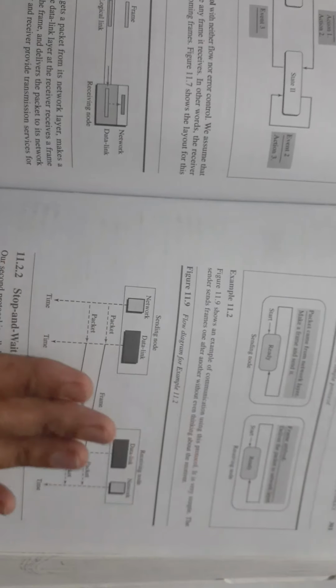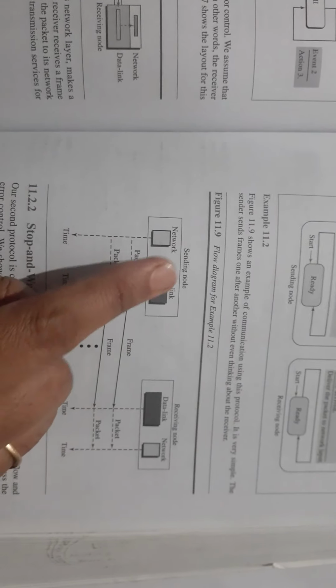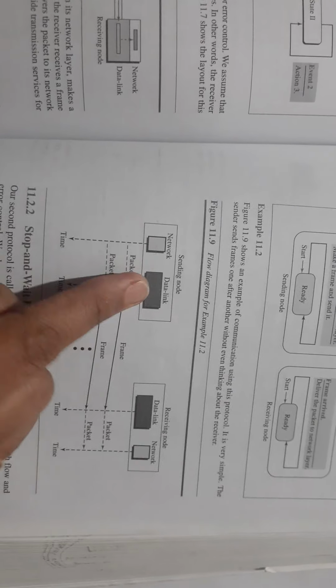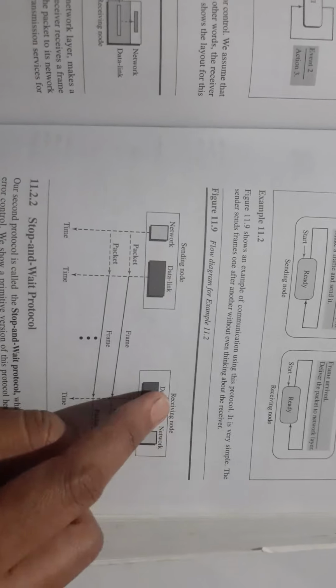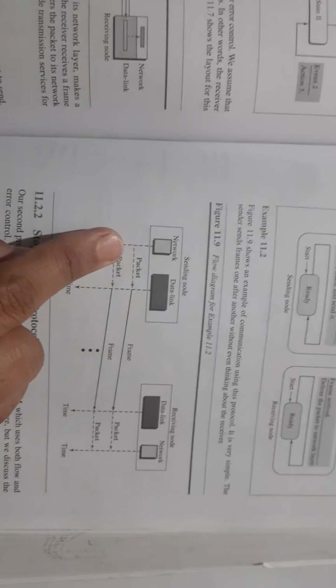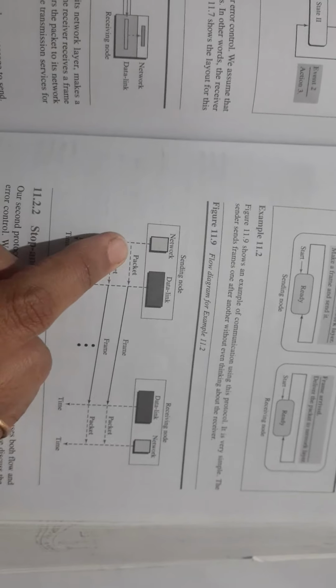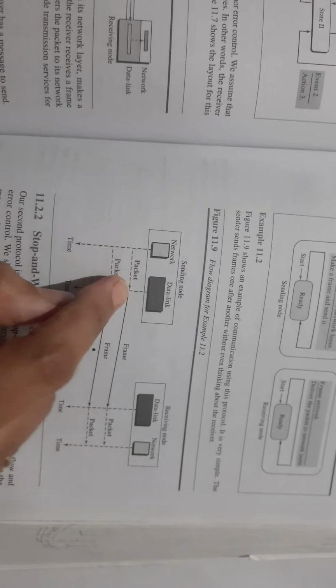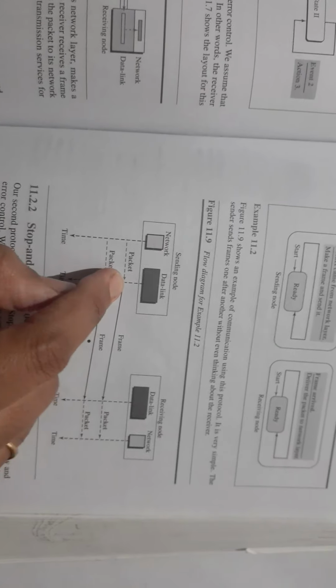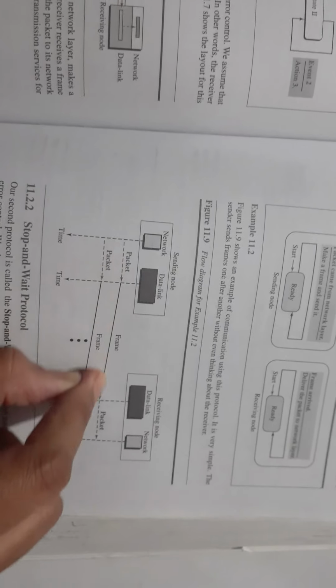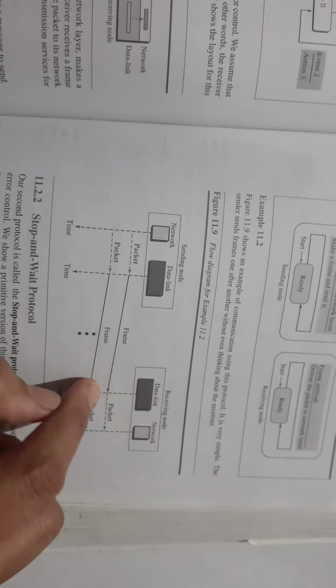Let us take the flow diagram of the same scenario, where two layers are defined at the sending node and two layers at the receiving node. Both data link layers are in the ready state. Whenever a packet is sent from the network layer to the data link layer, encapsulation takes place, the message is put in the form of a frame, and the frame is sent to the data link layer of the receiving node.